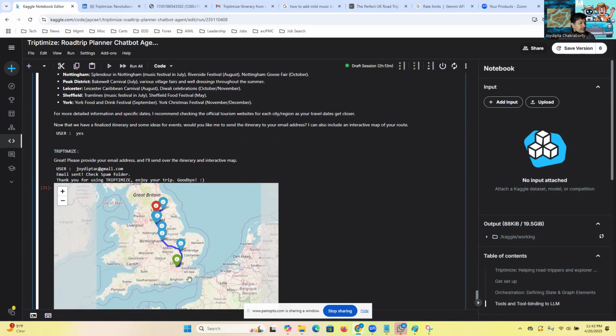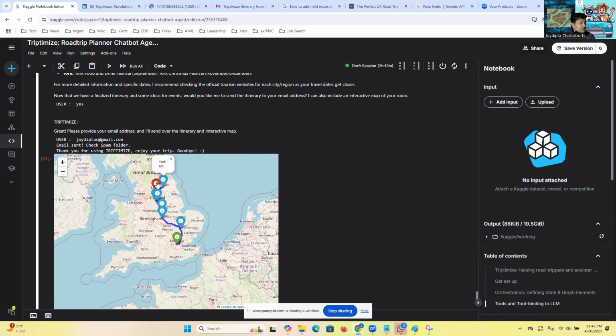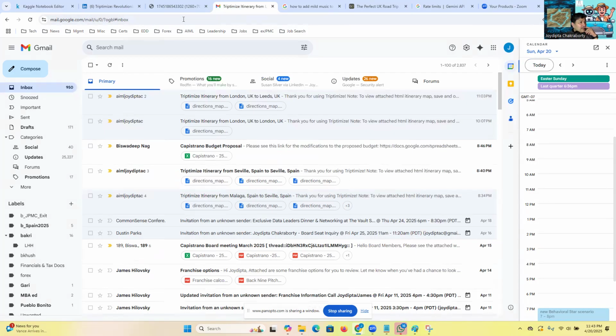And here's the itinerary starting from London through Cambridge, Leicester, and York and Leeds. I don't know how to say that word. But anyway, going back to this, there must have been an email as well. So let's go and check the email. I think you might have to go refresh.